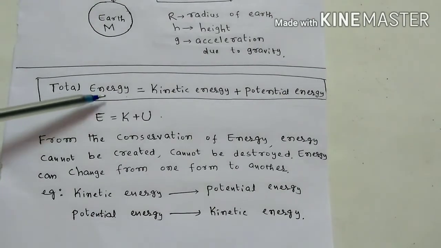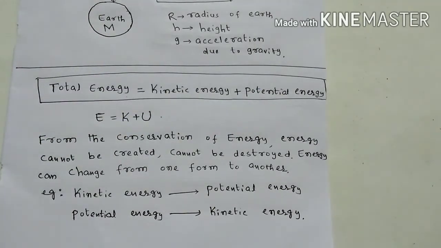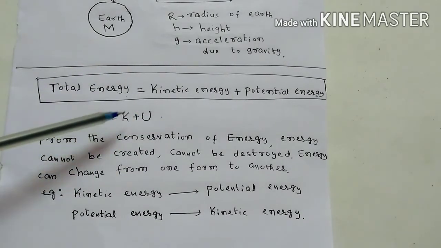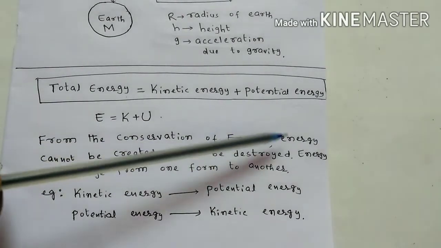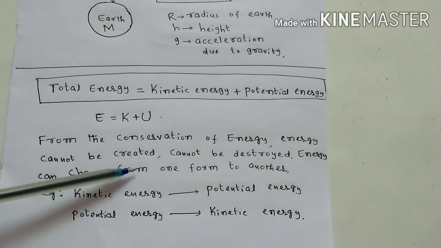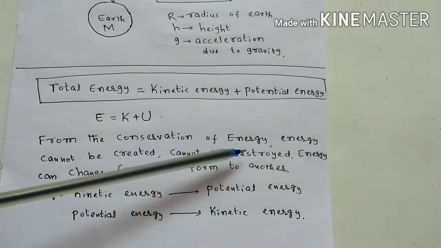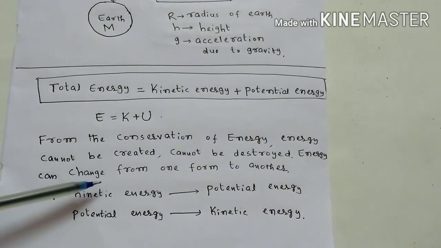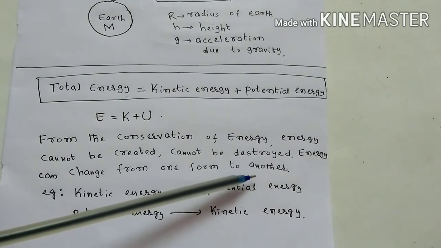Total energy equals kinetic energy plus potential energy. I can write E equals K plus U, where K is kinetic energy and U is potential energy. From the conservation of energy, energy cannot be created or destroyed. Energy can change from one form to another.